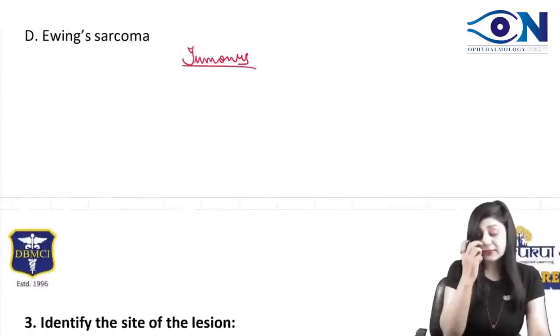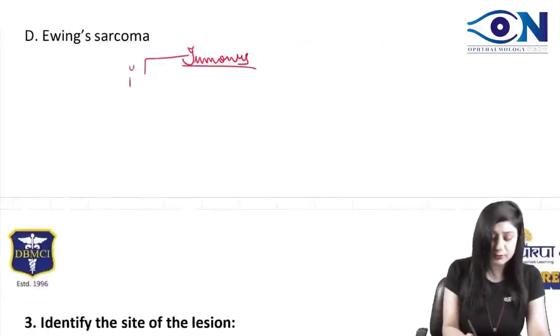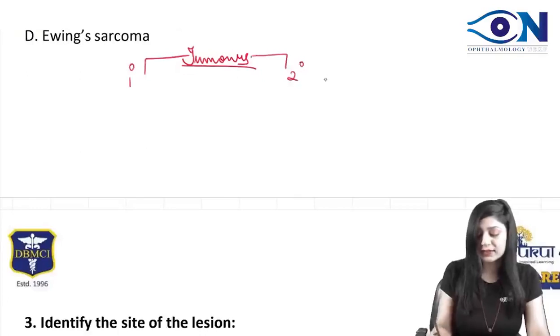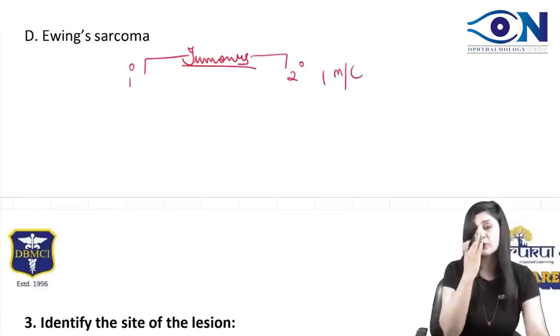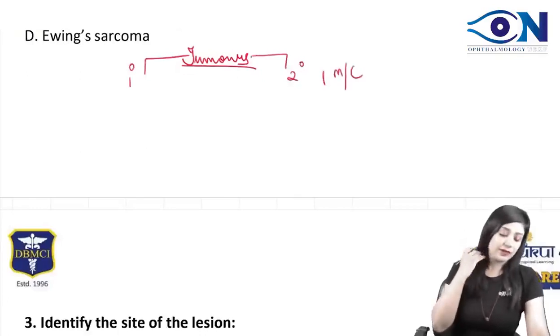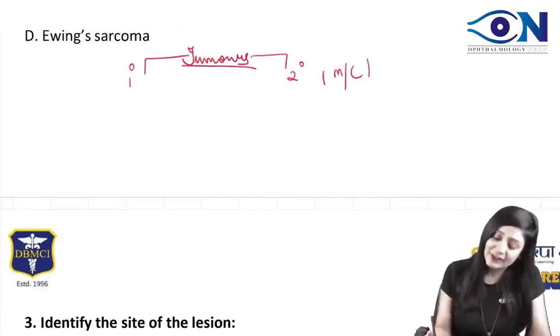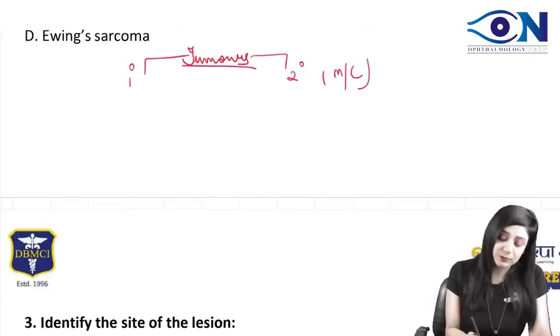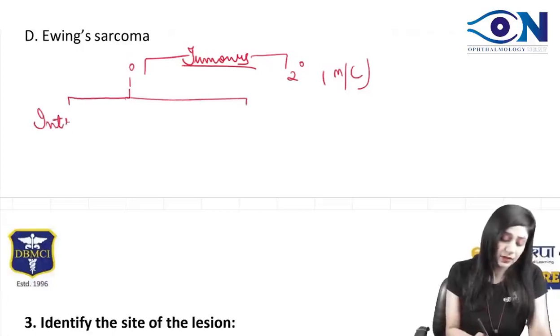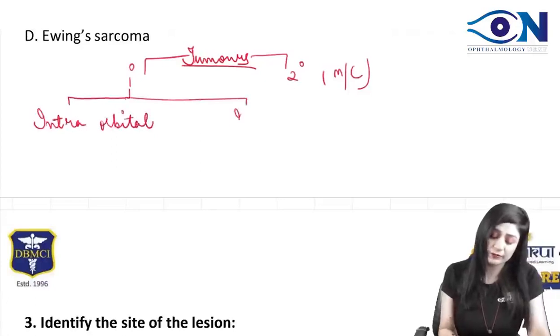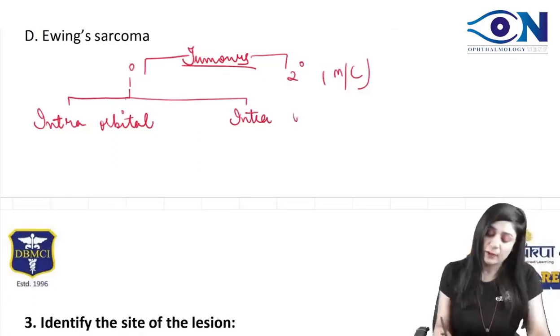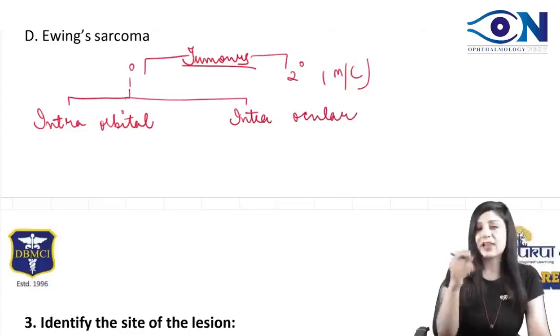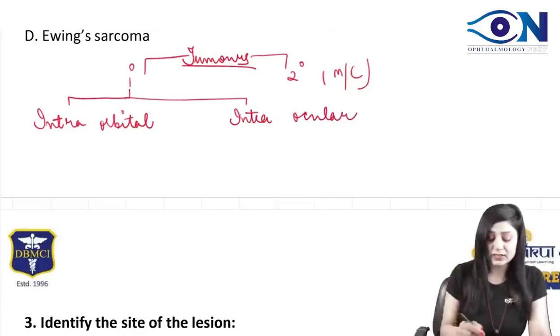Remember the flow chart: it can be the primary tumors or the secondary tumors, and it is the secondary tumors which are actually more common in the eye. If they talk about primary tumors, then it can be intraorbital or intraocular, right? Because they are saying desmin positive, that means it's not intraocular, but let's discuss both.